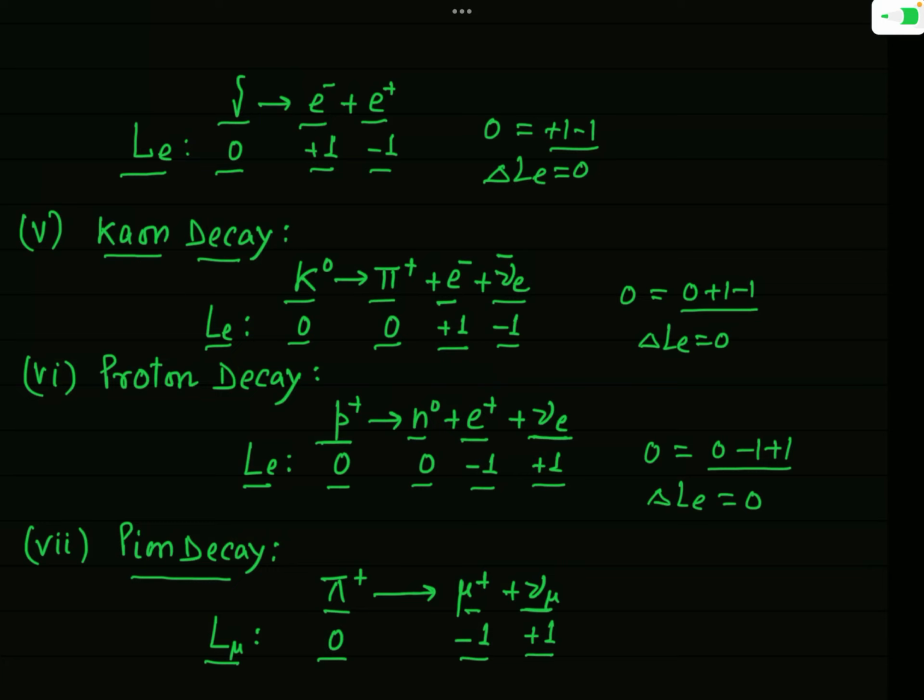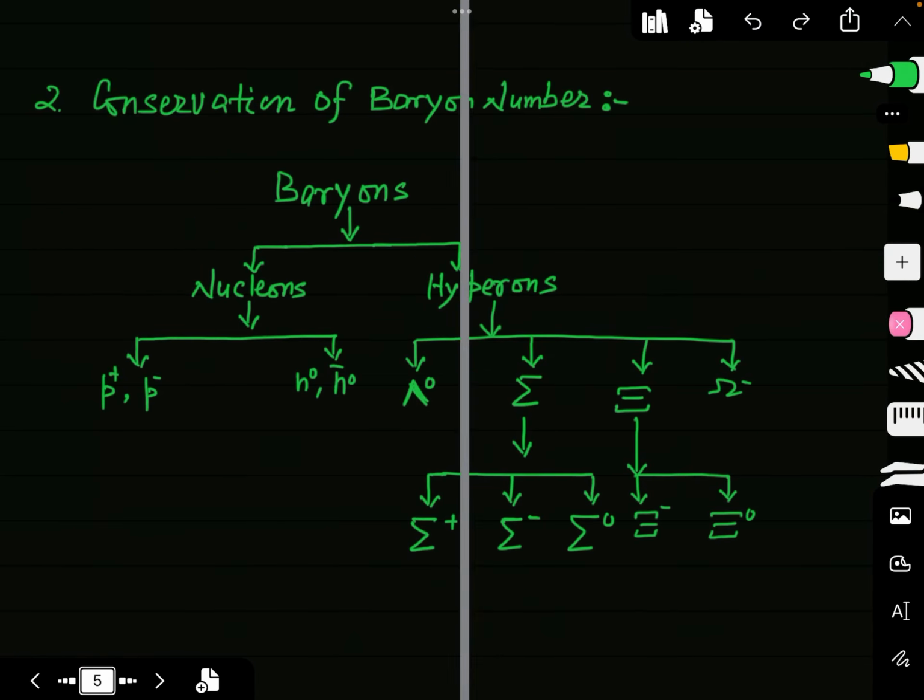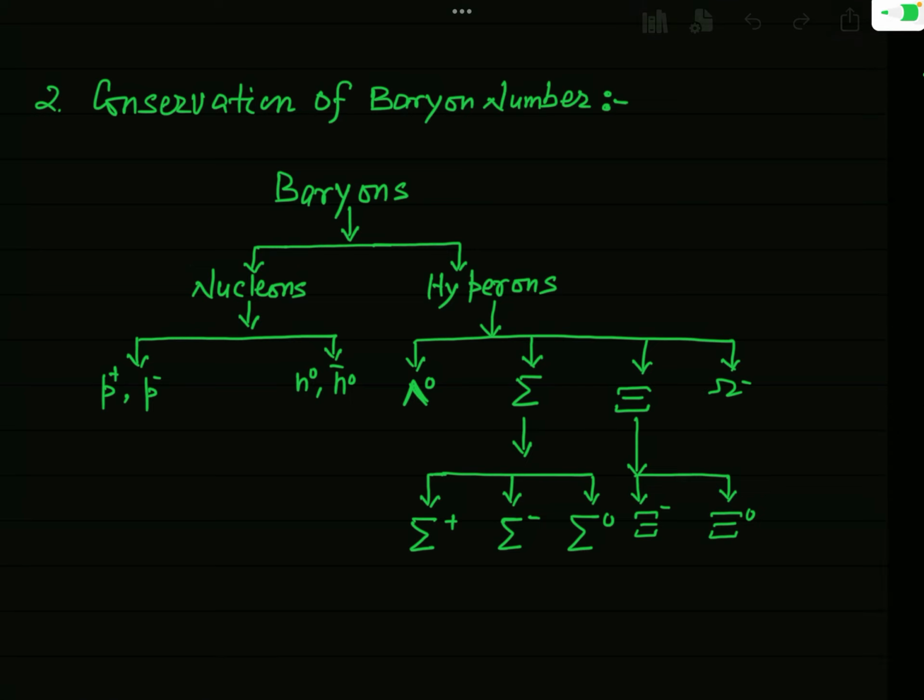So you can see that before the process the total lepton number L mu is 0, and after the process it is also 0, because -1 plus 1 will be equal to 0. So in this example, you find that the change in lepton number is equal to 0. So this process is also allowed on the basis of conservation of lepton number.